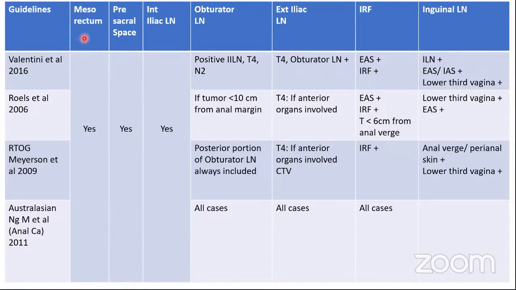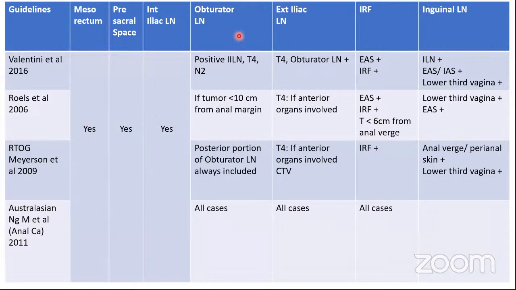So you look at this. This is the mesorectum. The mesorectum, as per all the guidelines, should be included in all patients, irrespective of the stage, irrespective of the location of the tumor. The presacral space, again, should be included in all patients. The internal iliac group of lymph nodes should be included in all patients. So there is a consensus that these three subsites should be included in all patients as per all the guidelines.